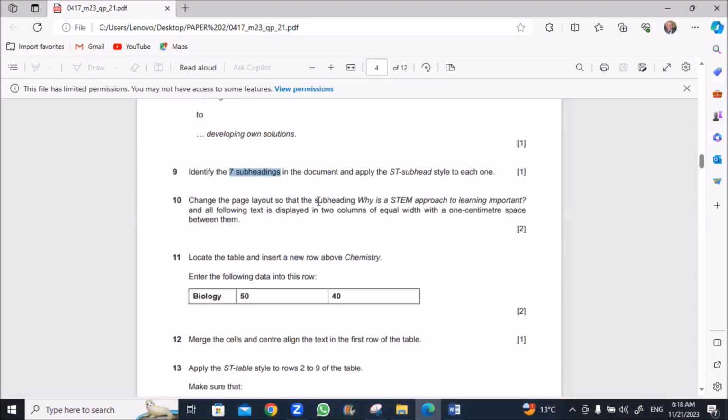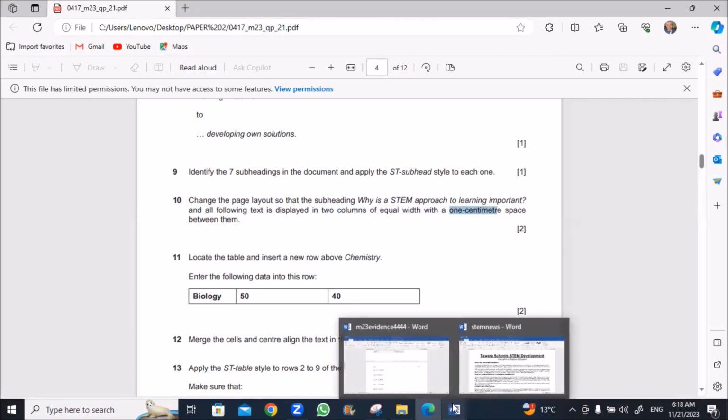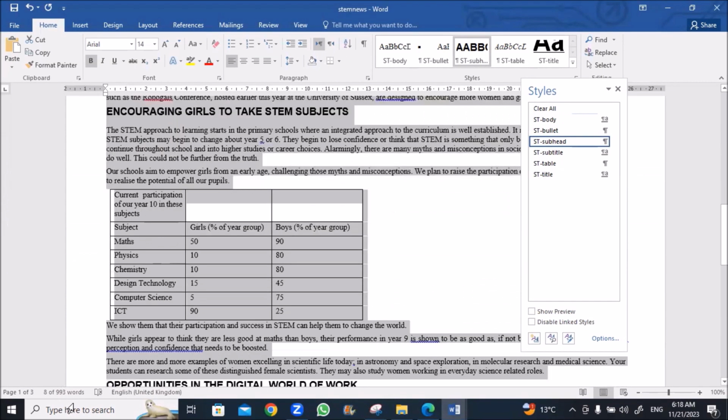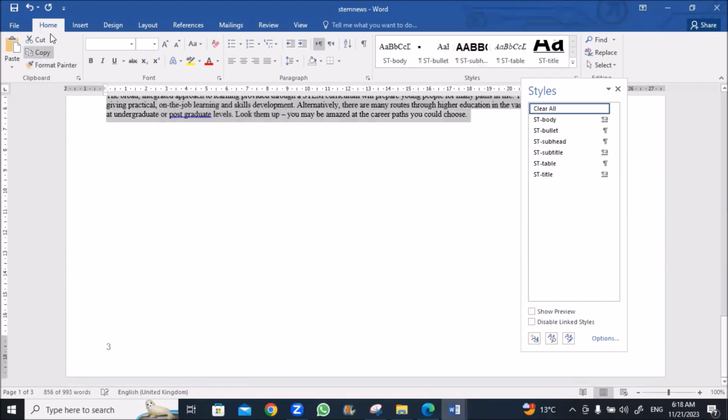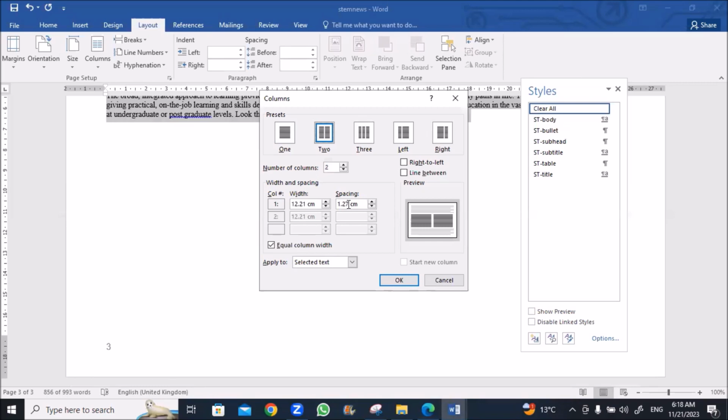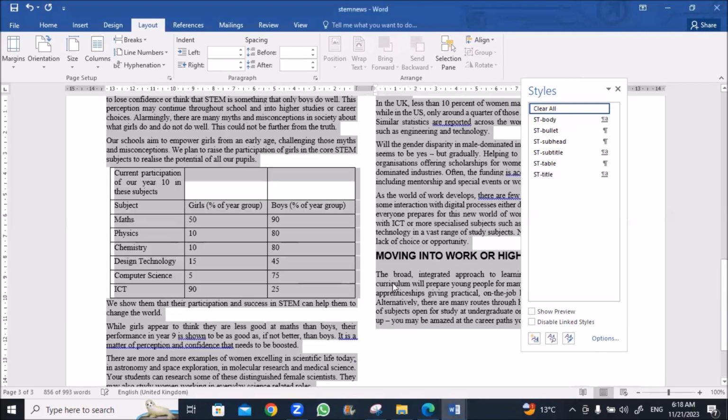Change the page layout so that the subheading, Why is a STEAM approach to learning important, and the following text display in 2 columns of equal width with 1 centimeter space between them. Okay, I'll select from Why is the STEAM approach, up to the end of the file, and go to Layout, Columns, More Columns. I select 2 columns and the spacing will be 1 centimeter.